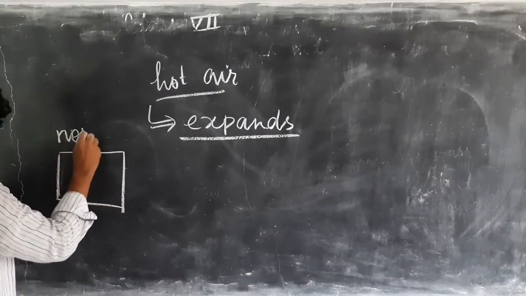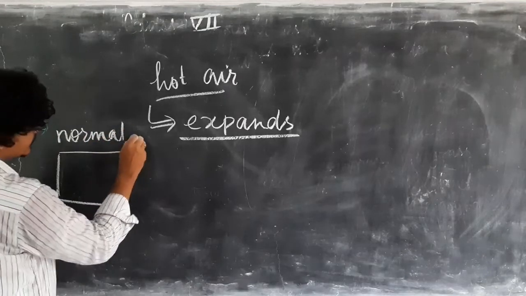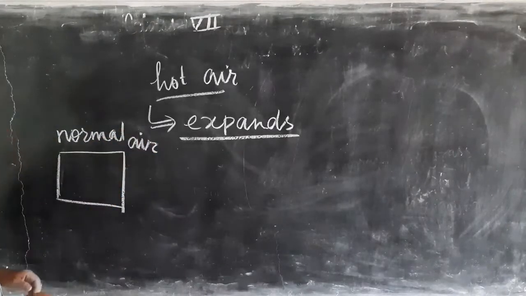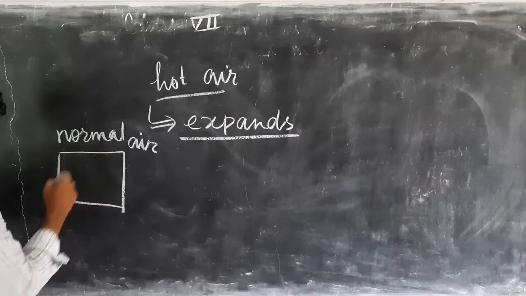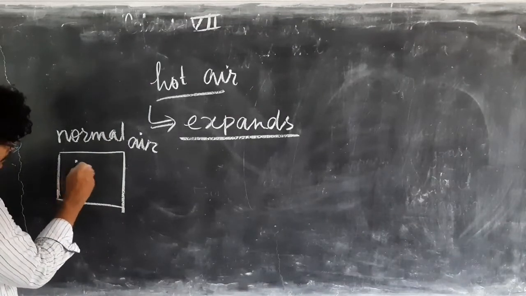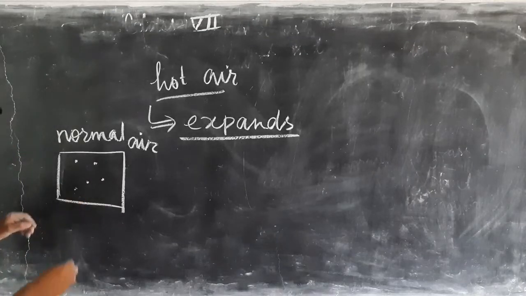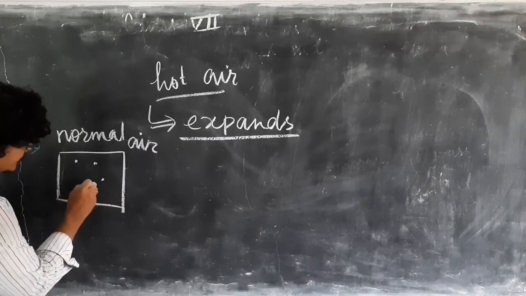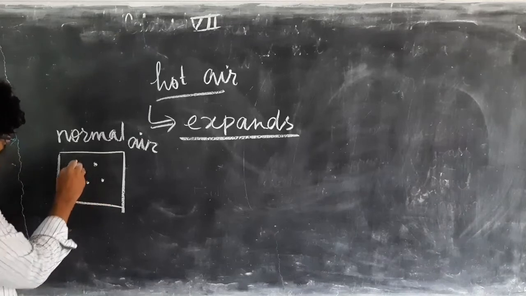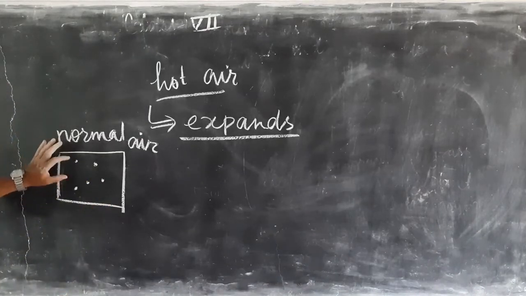Suppose this is normal air. In this container normal air is present. So let us say these dotted points are the molecules of air. So this is normal air.